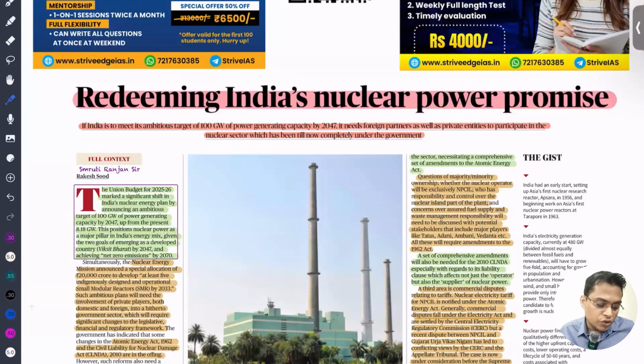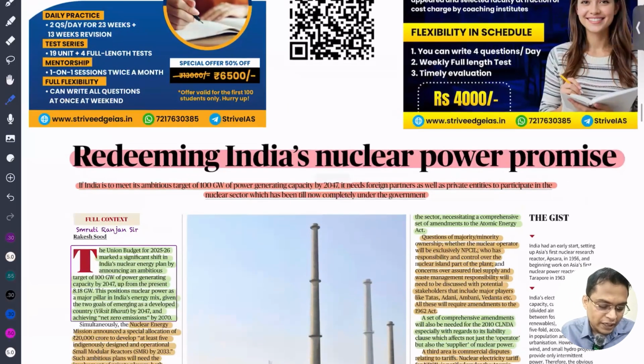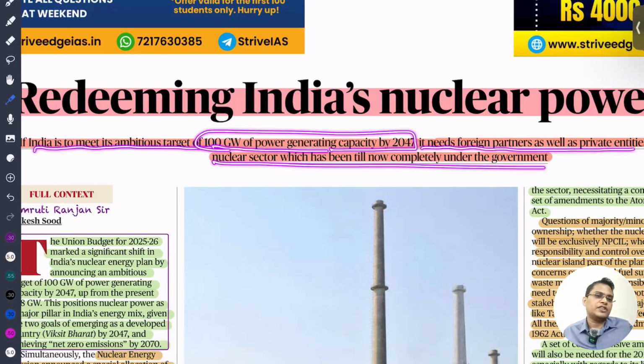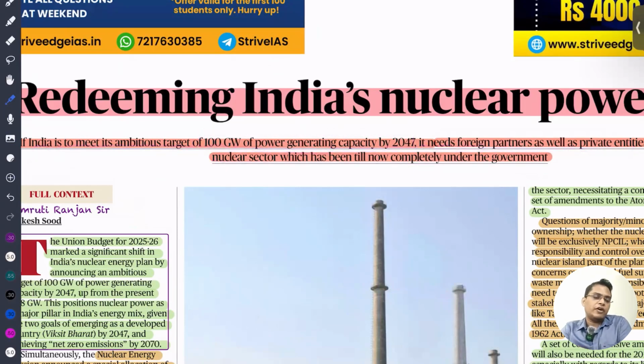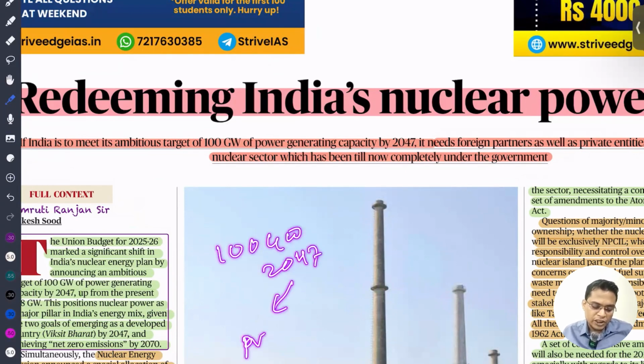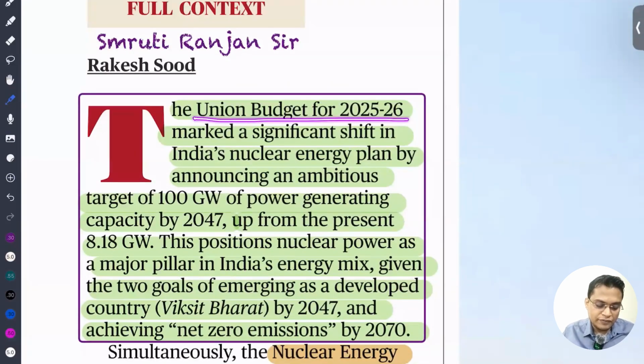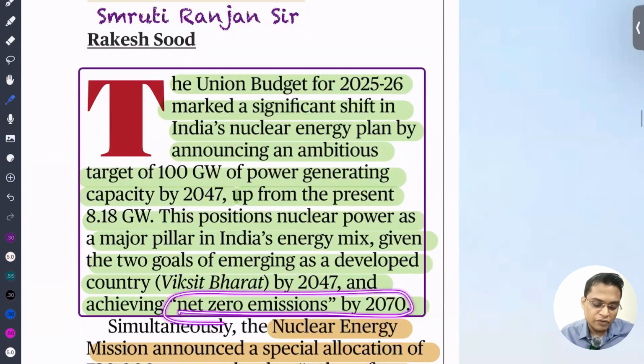If India needs to meet the ambitious target of 100 gigawatt of power from nuclear energy by 2047, its foreign partners as well as private partners need to act very fast. The Government of India has set a target of 100 gigawatt by 2047. We need private sector participation and foreign partners. You can see here the Union Budget, they have set the ambitious target of 100 gigawatt in 2047. And our aim is to achieve carbon neutrality by 2070.